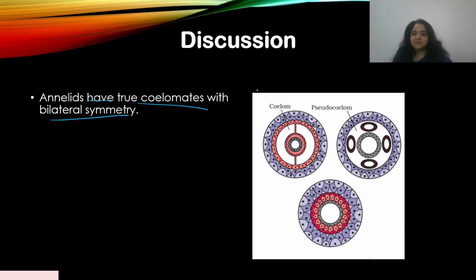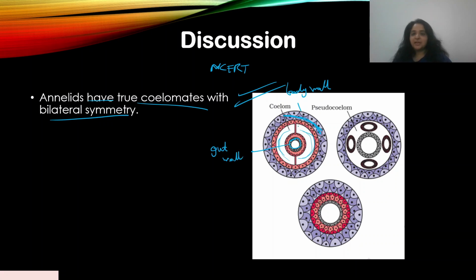This diagram is taken from NCERT, and it basically shows you the different kinds of coelom cavity present in the body. A coelom is usually formed from the mesoderm. You have an ectoderm here, which forms the body wall, and the endoderm forms the gut wall.